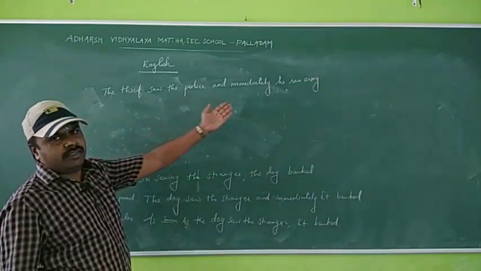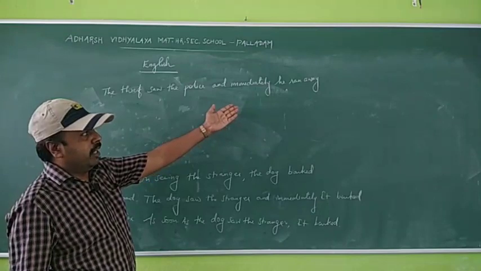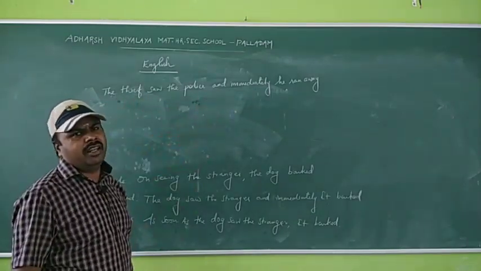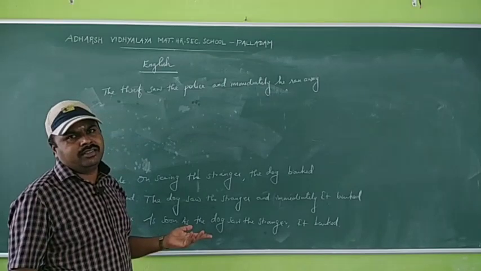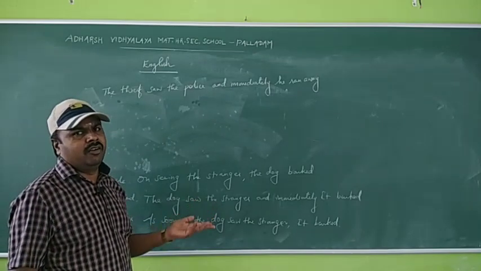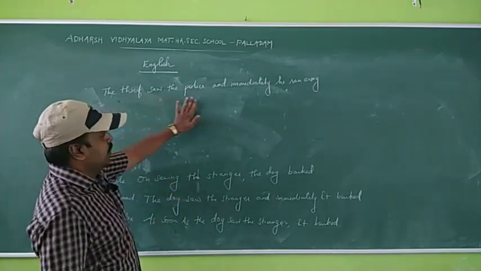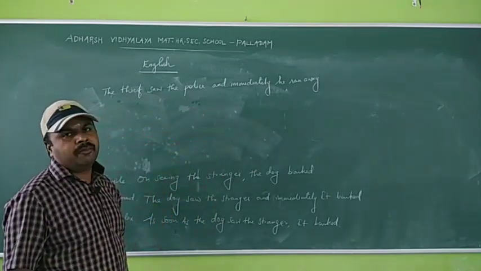See the two actions, it happens immediately, no? He never thinks whether he may run or not. So definitely he runs. So the thief saw the police and immediately he ran away.